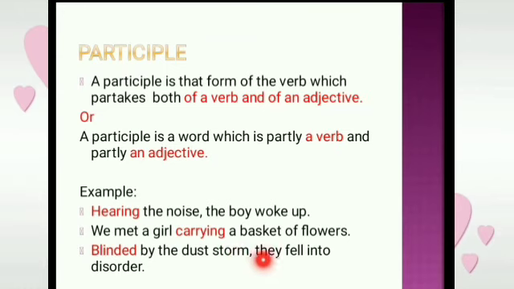Blinded by the dust storm, they fell into disorder. Blinded, this is a participle in this sentence.